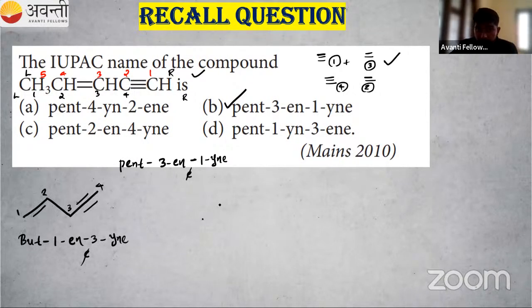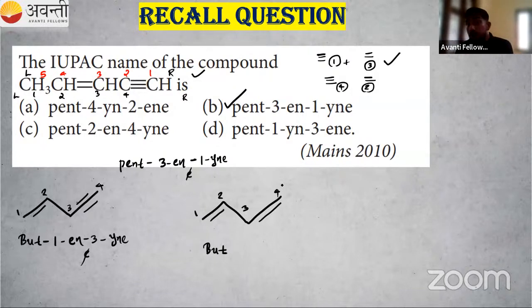Okay. So here again, the same thing. There is a double bond present here. One more double bond present here. How to name this one? So can you tell me the answer? How to name this one? So again, the word root that is but, right? So word root that is but. Then if I start numbering from left, then 1, 2, 3, 4.